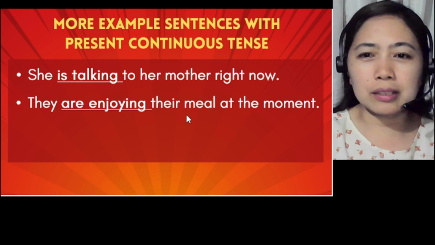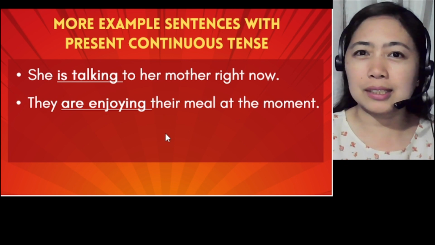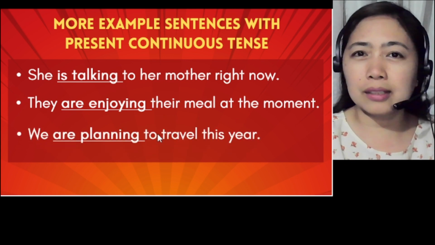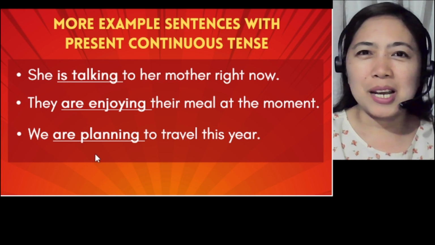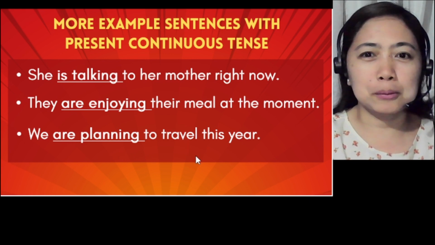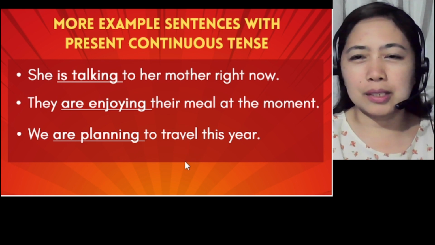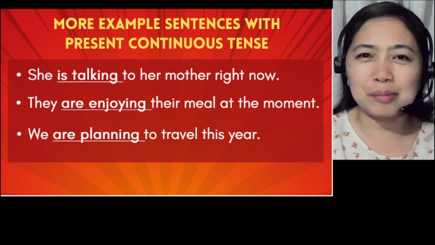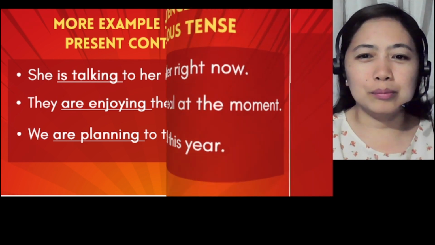They are enjoying their meal at the moment. So until now, they are still having their meal. Okay, they did not end their meal yet. We are planning to travel this year. So it's still on their way, or in their thinking that they're still planning. They are still at that moment of their planning. Okay, so I hope you don't have any questions, or I made myself very clear with the comparison between the present simple and present continuous.